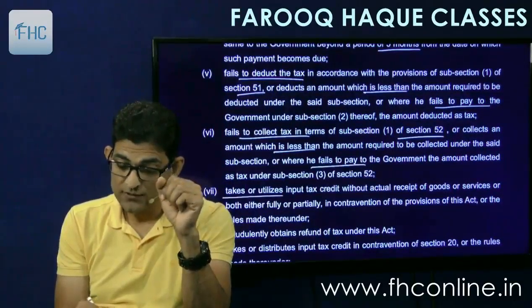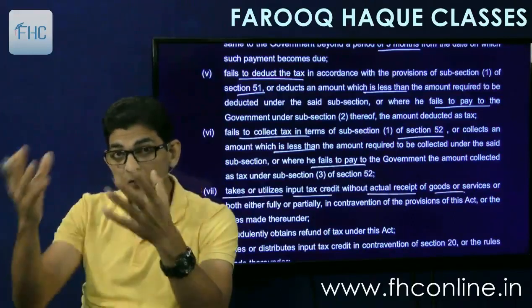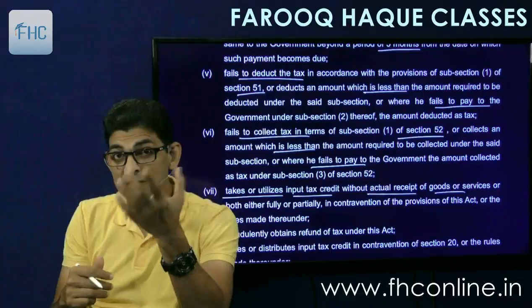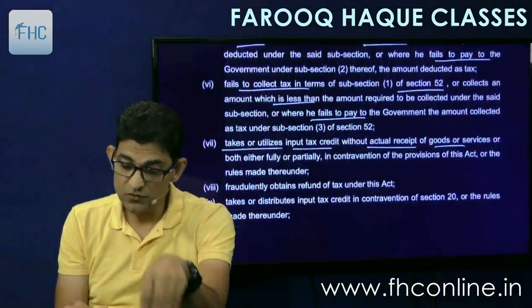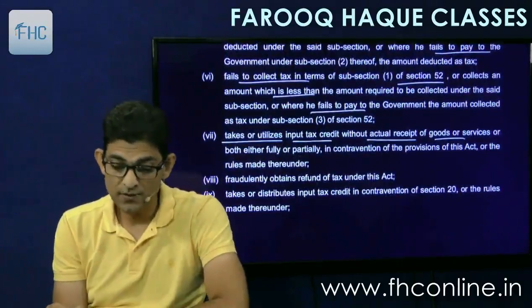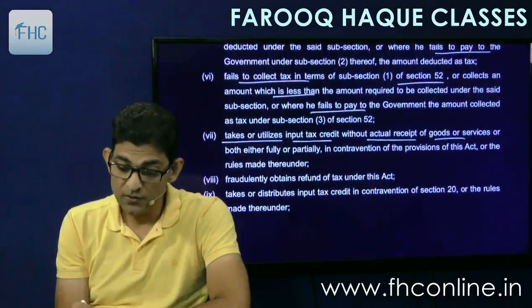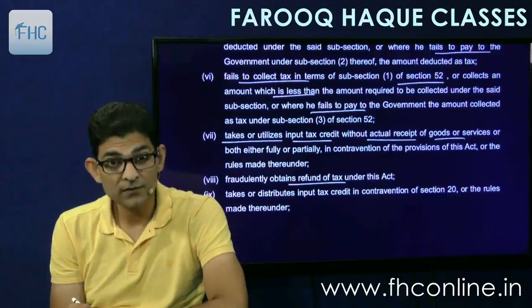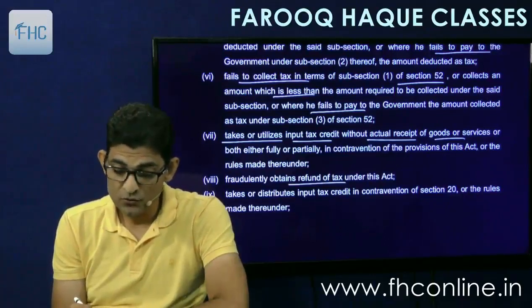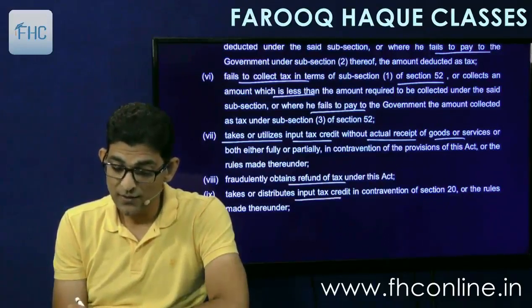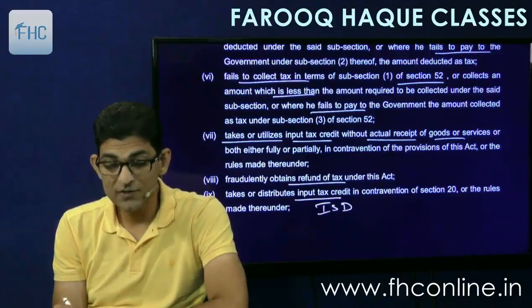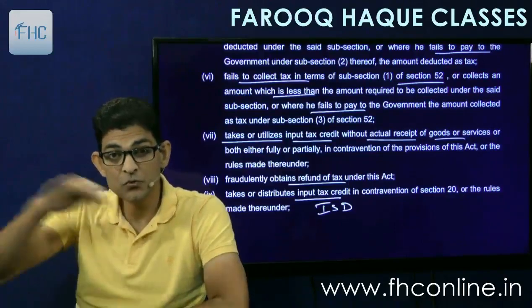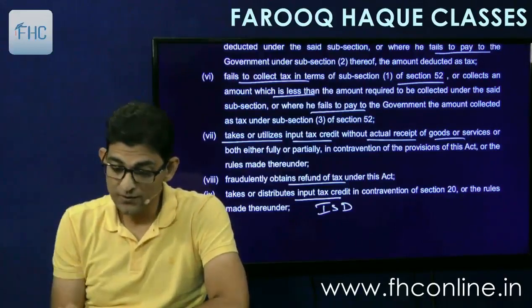Then takes or utilizes input tax credit without actual receipt of goods or service. You have not received goods or service, you have just purchased some invoices and you have taken the credit in contravention of the act and the rules. Then fraudulently obtains refund of tax under this act, or takes or distributes input tax credit in contravention of section 20, means ISD. This is for the ISD, input service distributor. Distributes credit in contravention of section 20.